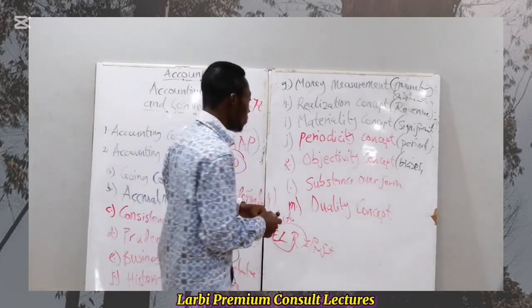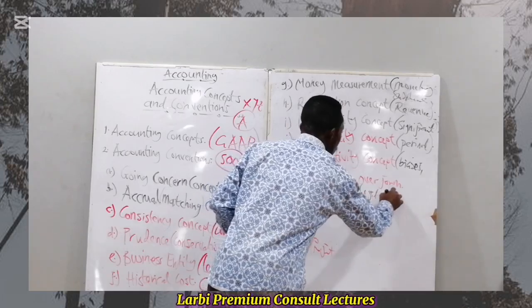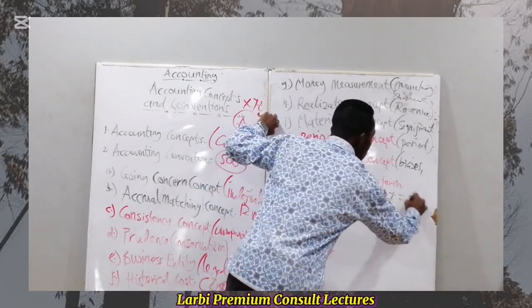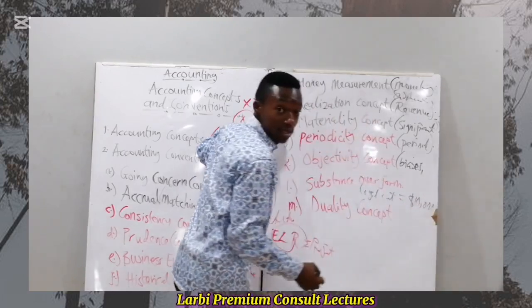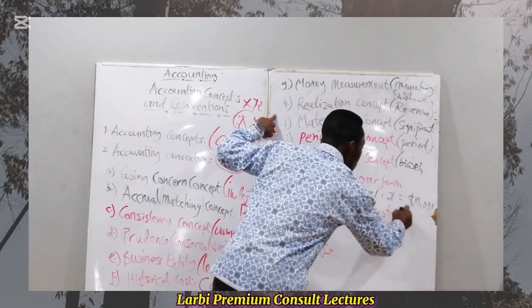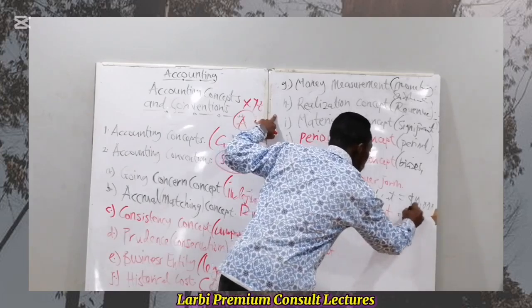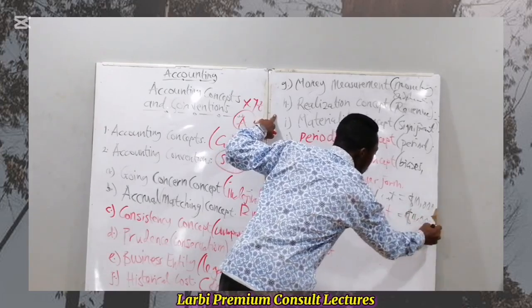So let's say the legal cost of such space was 10,000 US dollars. And we rented it for, let's say, 3 months, and we were paying $4,000.